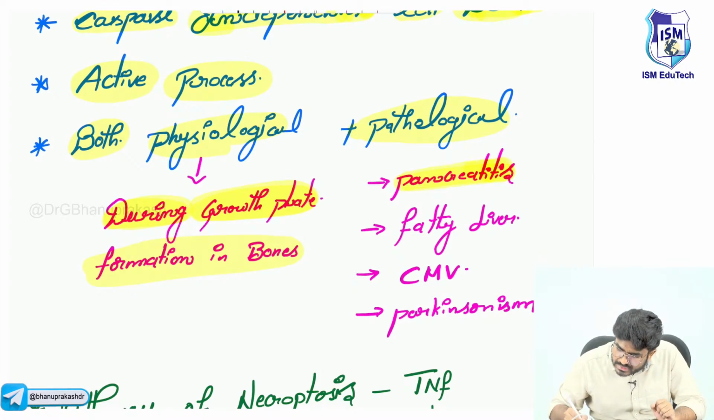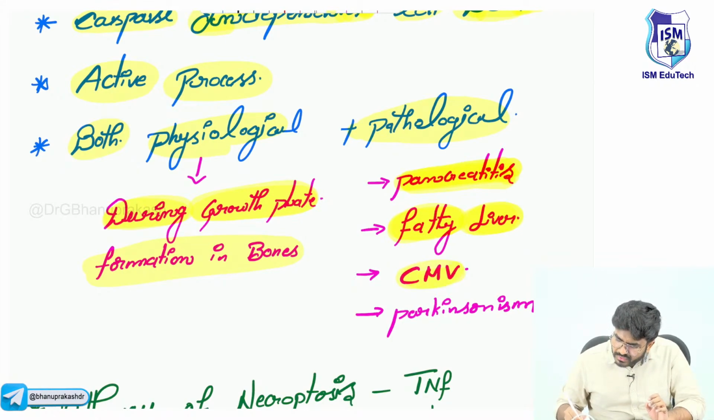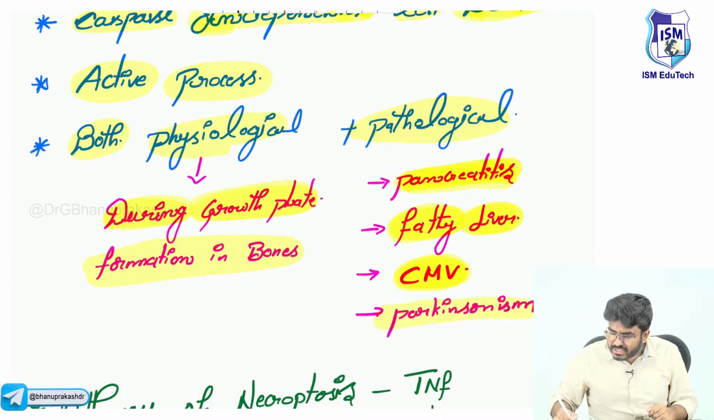In pancreatitis, and in fatty liver, meaning steatosis, you know it, right? Steatohepatitis, the fatty liver. Whenever a person is suffering with fatty liver, that's definitely pathology. Pancreatitis, definitely pathology. And cytomegaloviral infection, CMV. If this virus enters into a cell, that particular cell will undergo necroptosis. It will commit necroptosis.